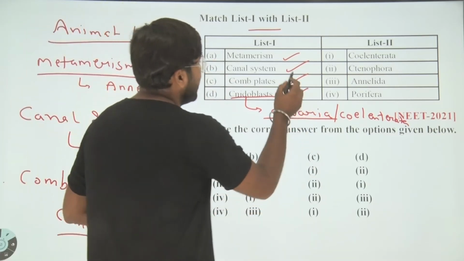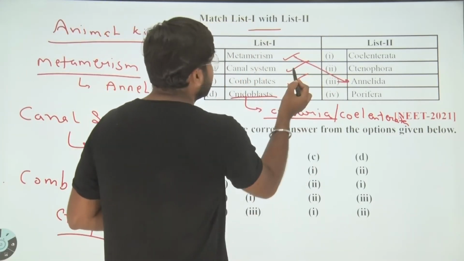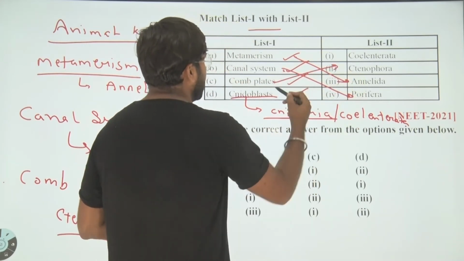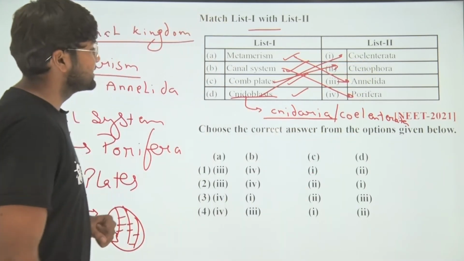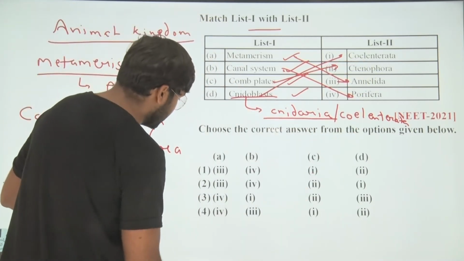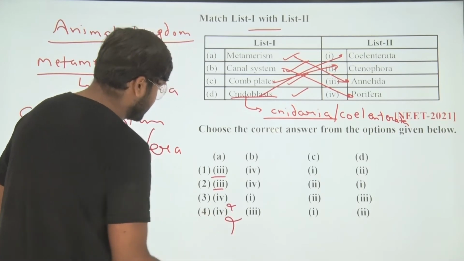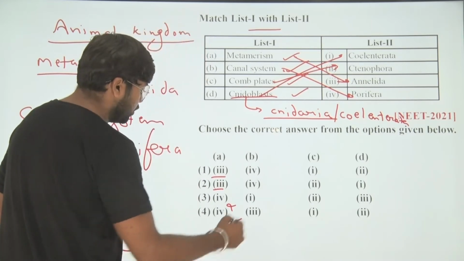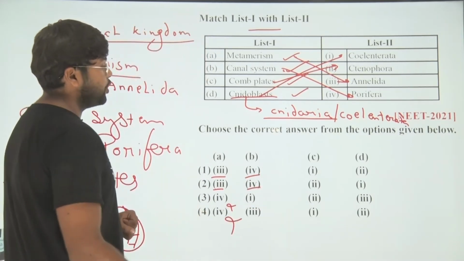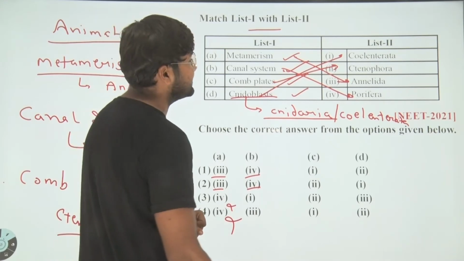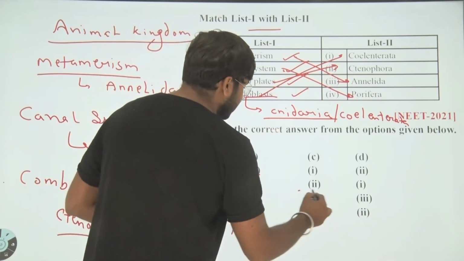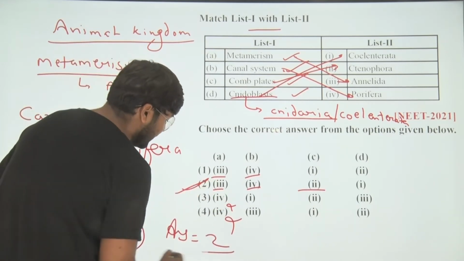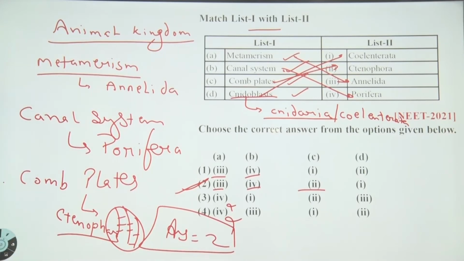Let's match. Metamerism, Annelida; canal system, porifera; complex, ctenophora; nidoblast, coelenterates. Let's have a look. A to the third we have only in two options, the rest are incorrect. Canal system in porifera, B to the fourth in both. Next, C, complex in ctenophores, C to the second, and only in the second option. So your correct answer goes to what? The correct answer for your question goes to the second one. Copy down.